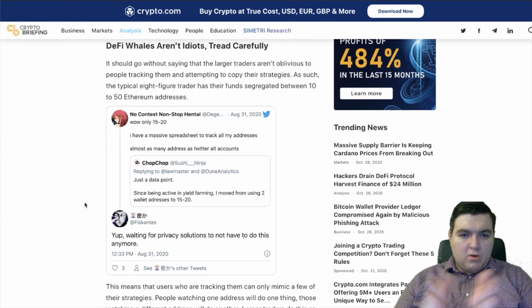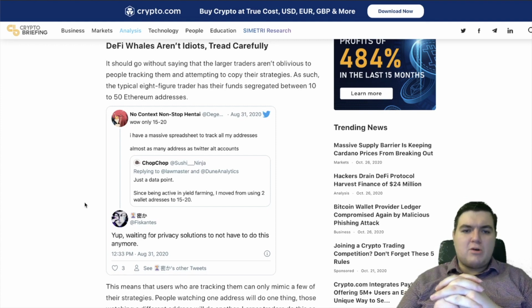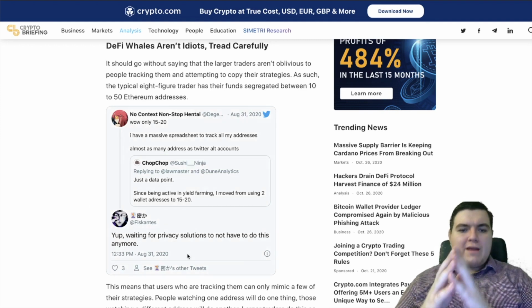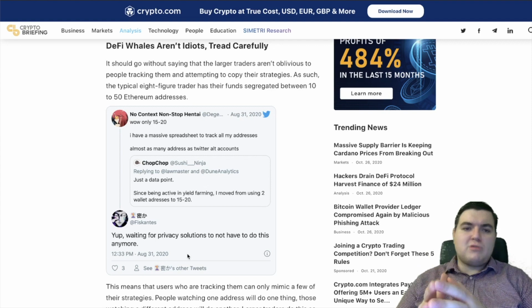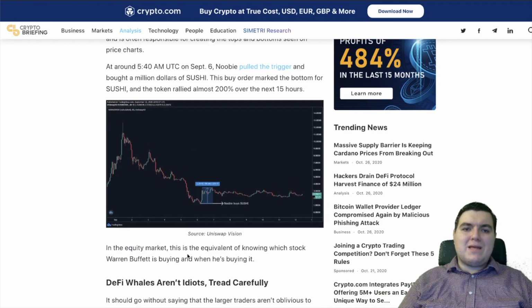But DeFi whales aren't idiots, and this is what I was discussing earlier. This individual, wow, only 15 to 20 addresses? I have a massive spreadsheet to track all my addresses. Yup, waiting for privacy solutions to not have to do this anymore. So some of these individuals have between 10 to 50 Ethereum addresses, maybe even hundreds of Ethereum addresses, where some of these addresses have hundreds of thousands of dollars or millions of dollars.